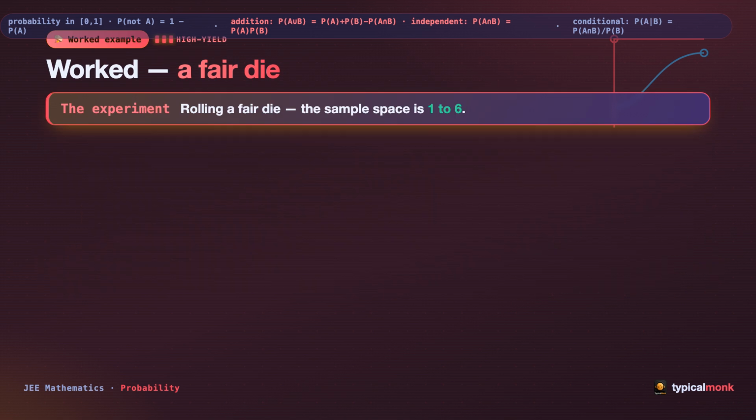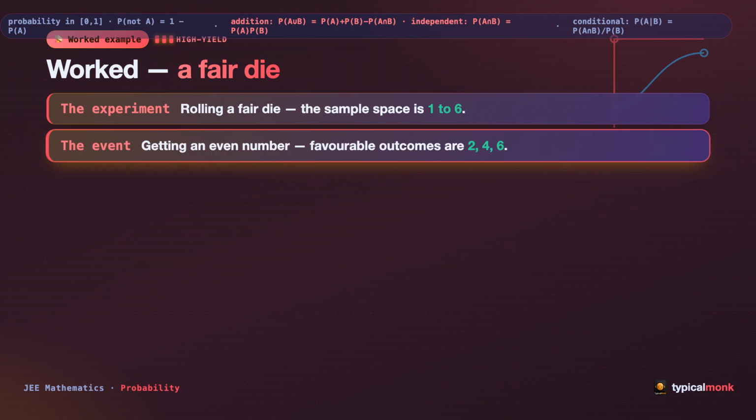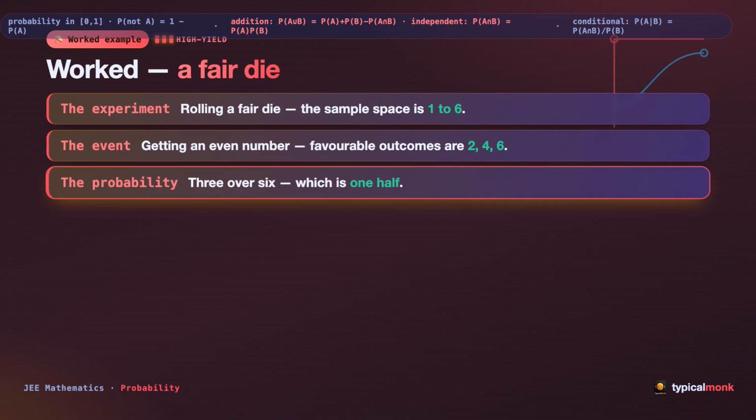Now a worked example. The experiment: rolling a fair die. The sample space is 1 to 6. The event: getting an even number. The favorable outcomes are 2, 4, and 6. The probability is 3 over 6, which is 1/2.